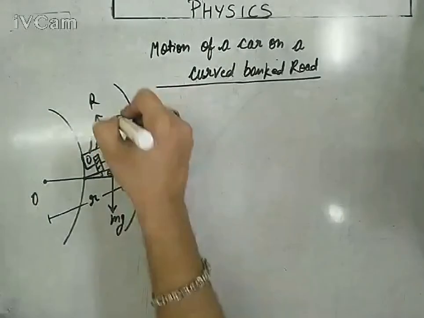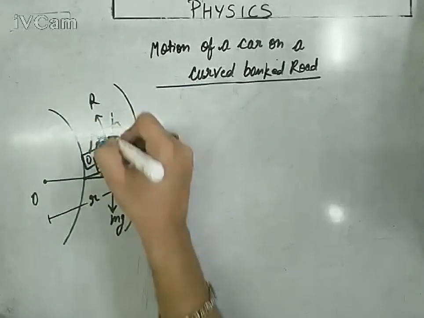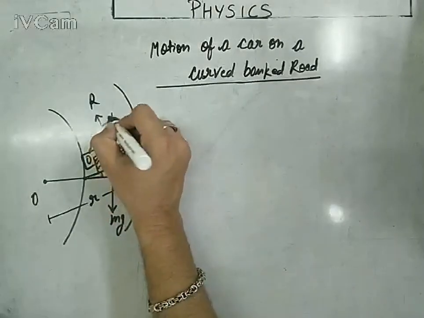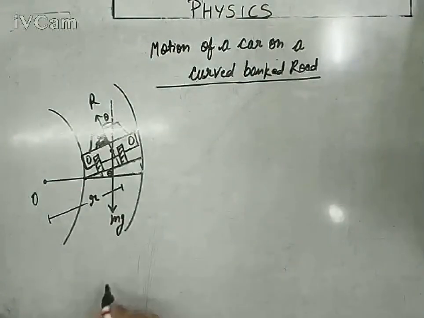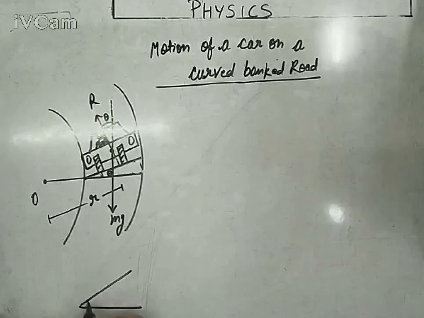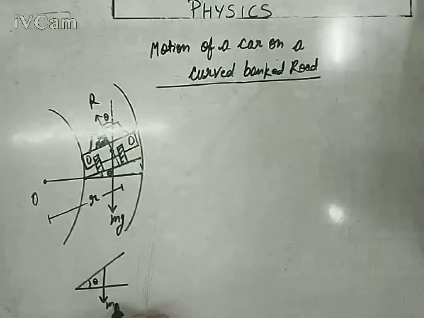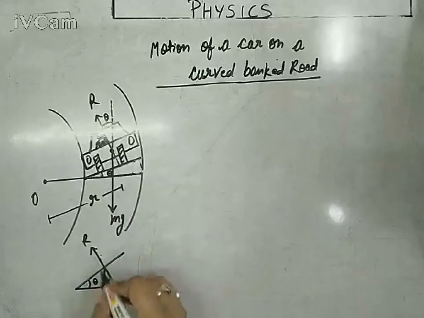And if I try to break the components of the reaction, you can clearly see that if this angle is theta, it is also theta. So this angle will also be theta. You can do this in a different diagram. If I try to plot that diagram for this inclined surface, theta is the angle of inclination, weight is acting perfectly downward, and we are talking about the reaction of the surface R this way, and this angle is also theta.